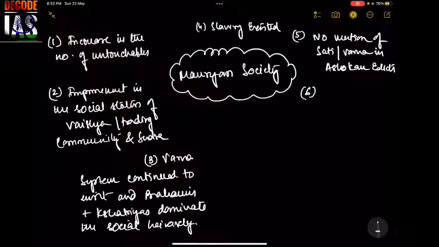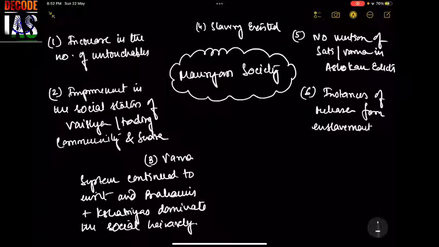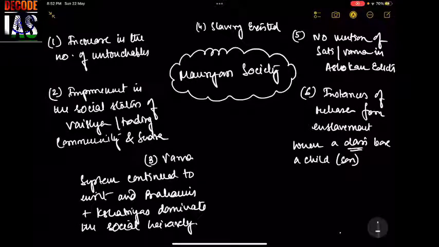Sixth, there were instances of release from enslavement when a dasi bore a child, rather a son, for her master.